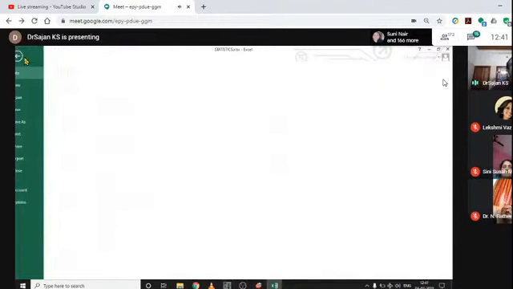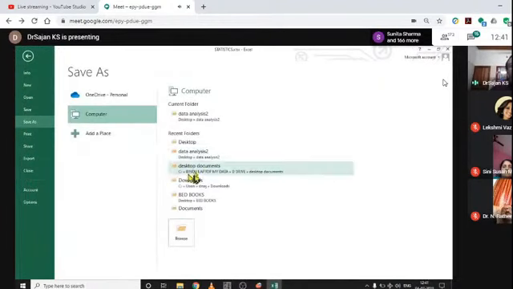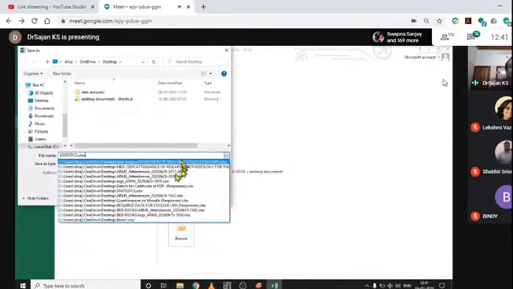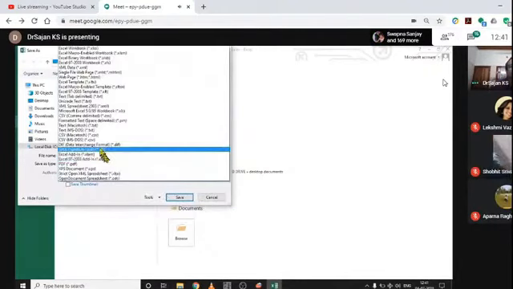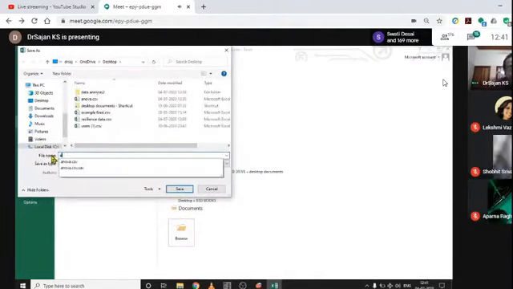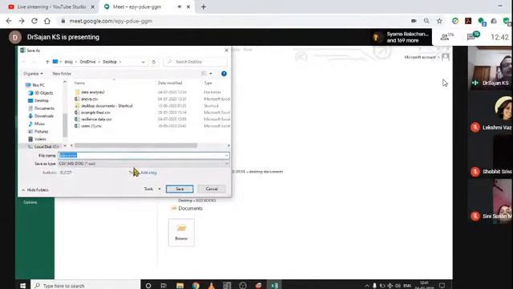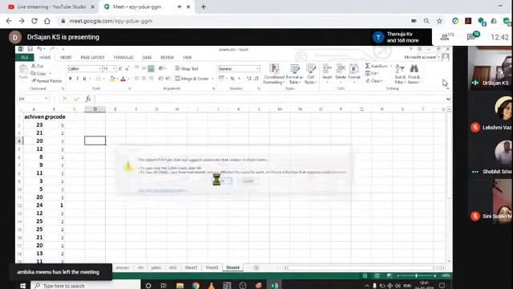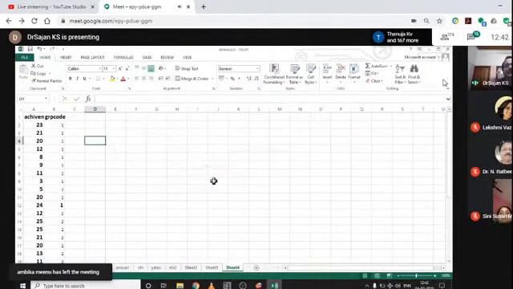Now I save this file in comma separated values on the desktop. Just go here and click here, DOS comma separated value, rename it as ANOVA. Now save it. Want to replace? Click OK. Now this is good. Just click close.